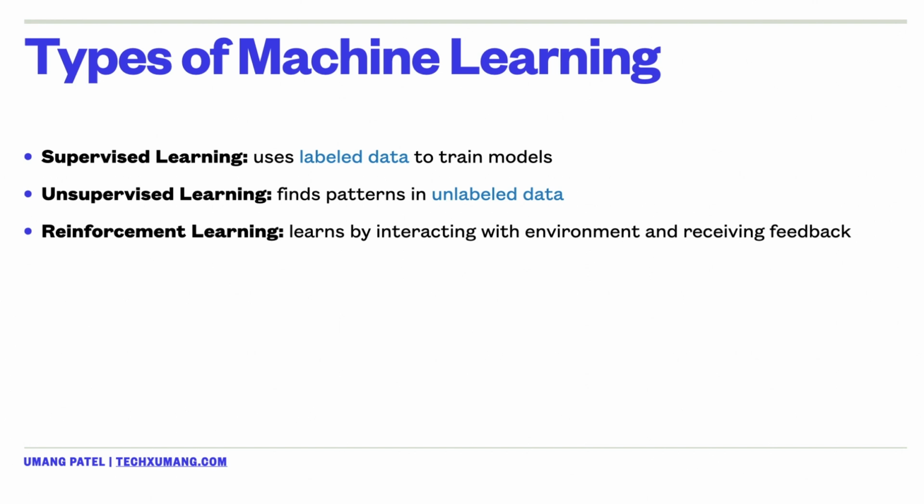The third type we have is reinforcement learning. Now, this type of learning involves an agent learning to make decisions, and it does so by performing actions in an environment to achieve the maximum cumulative reward. This type of learning is often used in robotics, gaming, and navigation. For example, in AWS's use case, we have AWS Deep Research Program.